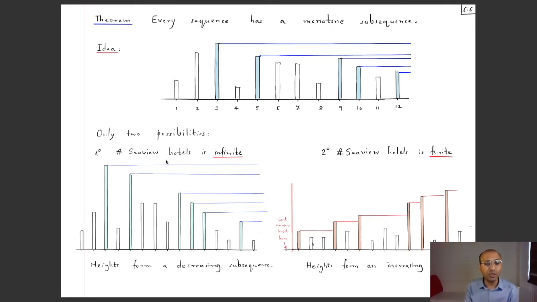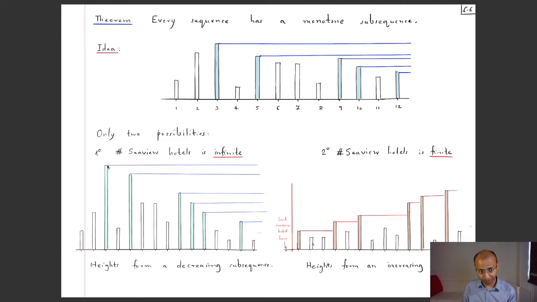Okay, let's show that in that case, if you just take the subsequence comprising these sea view hotels, then since this list is infinite, you get infinitely many terms and they are decreasing. Of course they are decreasing. Why? Because you see, suppose that this is the index an1.